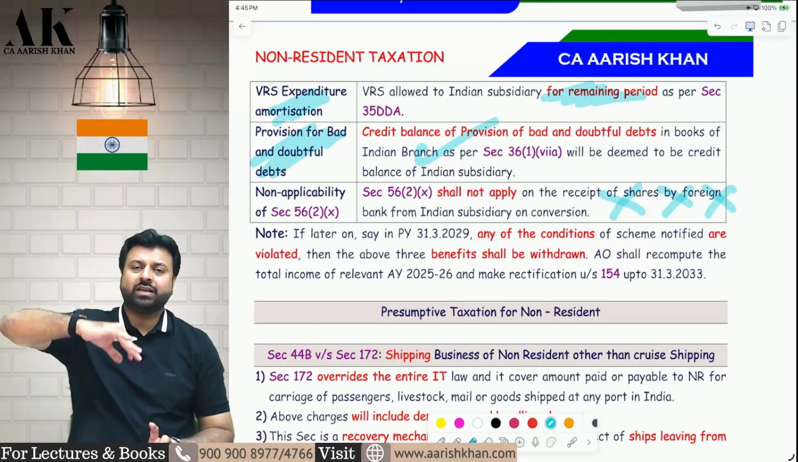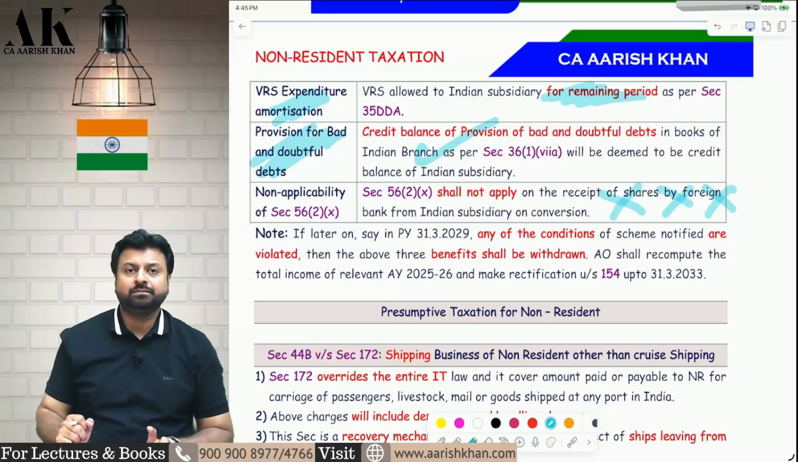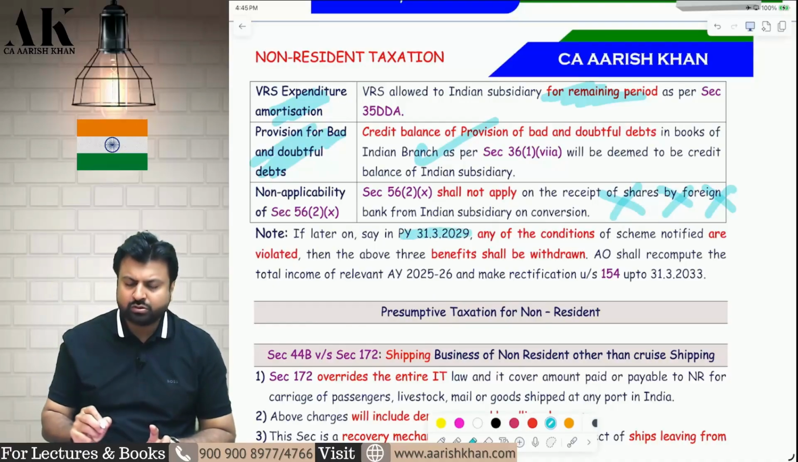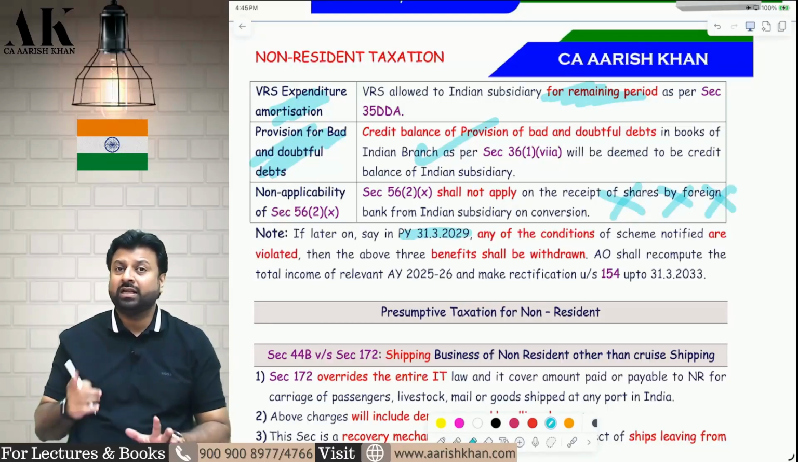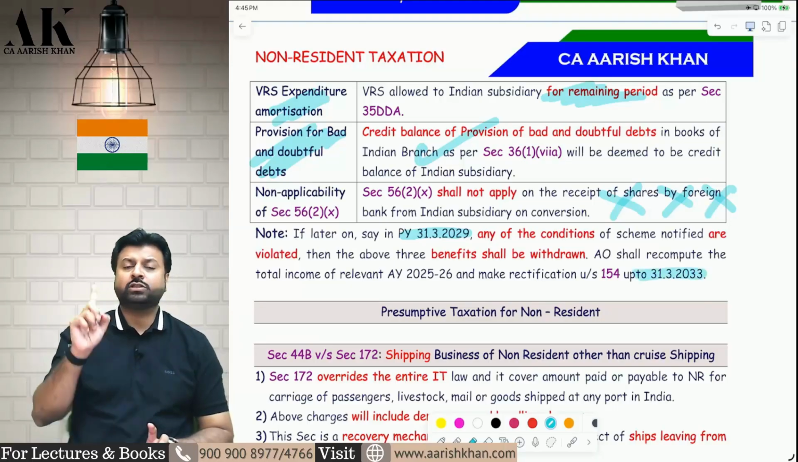Then only the subsidiary can come now. If you have to make a subsidiary in India, there has to be some parent outside India. And last but not least, you should not violate any condition in future. Suppose after 3-4 years, in 2029, you violate any conditions of the central government notification while conversion, then whatever exemptions etc. you have claimed, all will be reversed, and it will be reversed within 4 years from the end of the financial year in which you violate the condition.